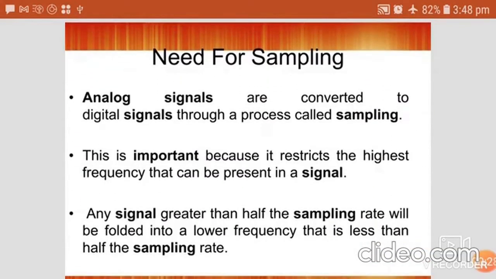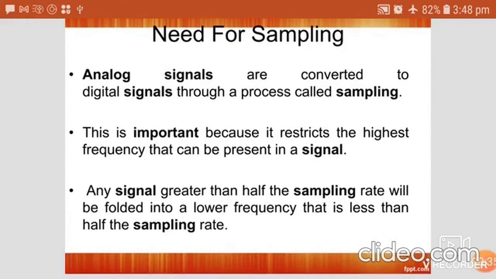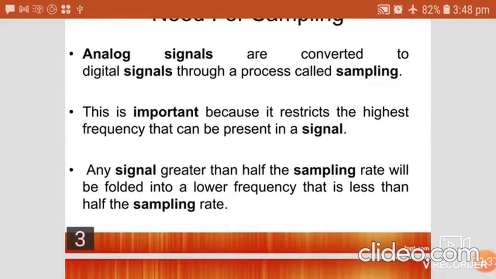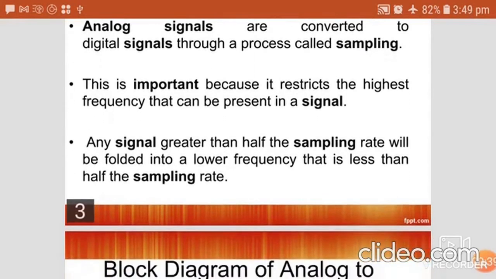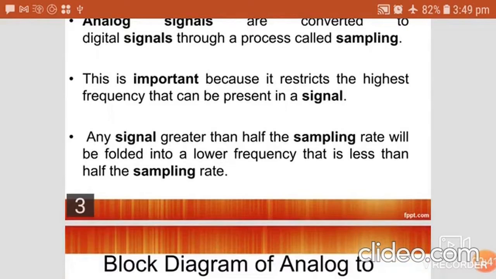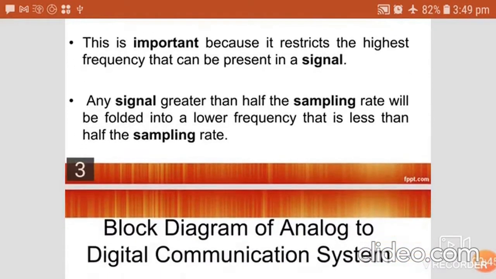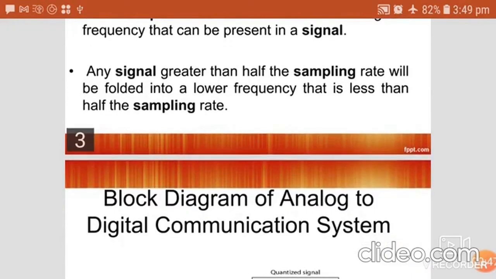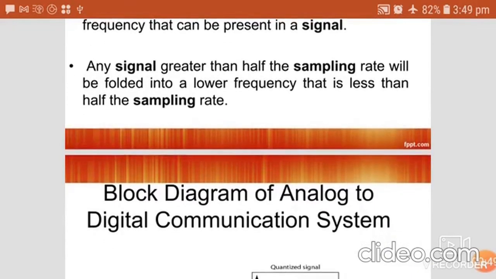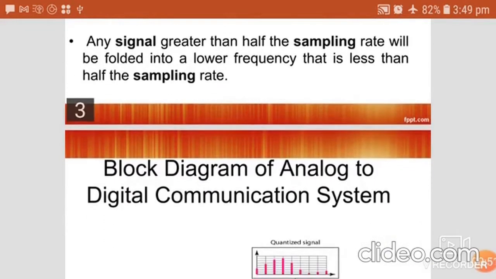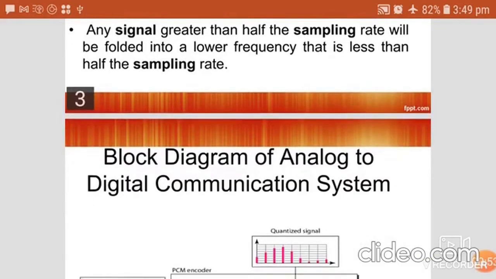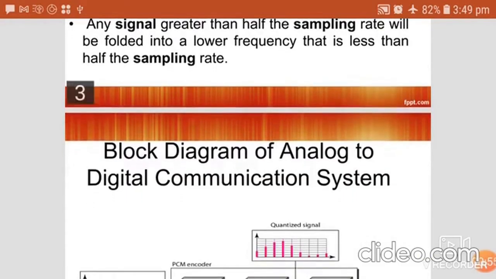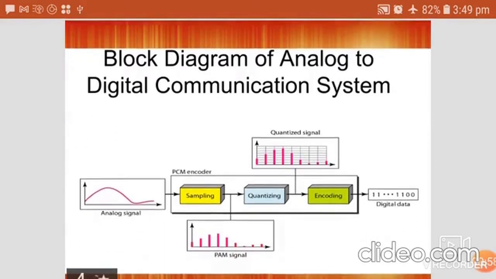First, we will go through the need for sampling. Analog signals are converted to digital signals through a process called sampling. This is important because sampling reduces the highest frequency which is present in the analog signal. So any signal which is greater than half the sampling rate will be folded into a lower frequency that is less than half the sampling rate.